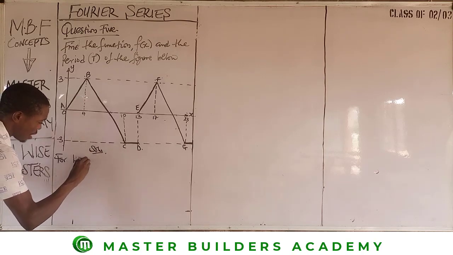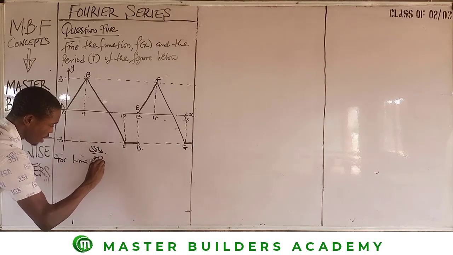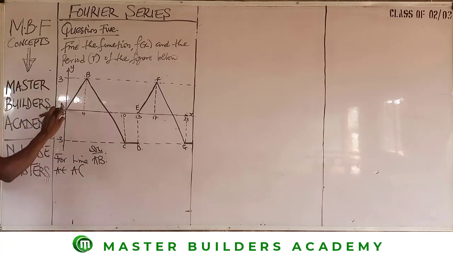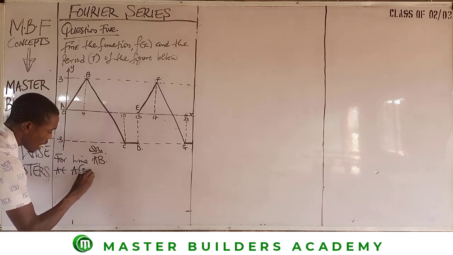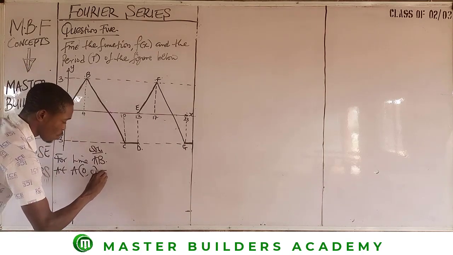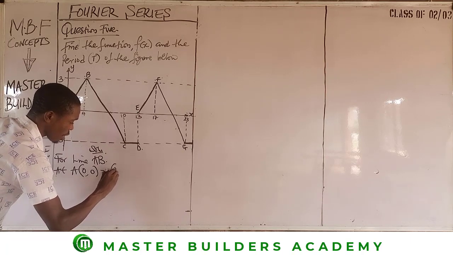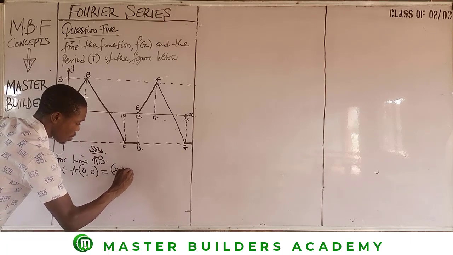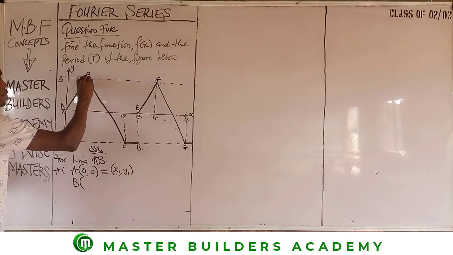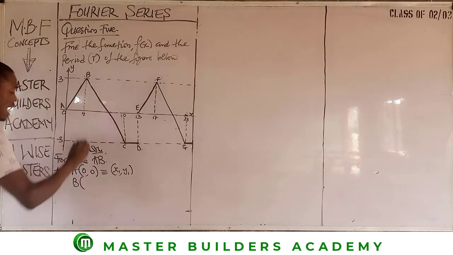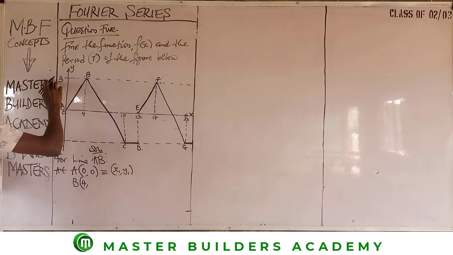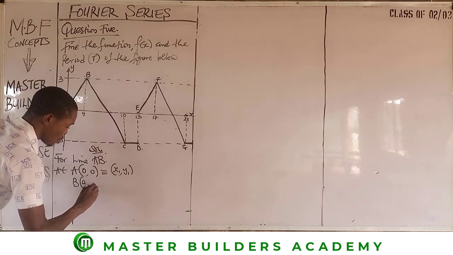For line AB at A, which is the origin, both x and y are equal to 0, and this is equivalent to x1, y1. Then at B, if I trace the value down, I have that x is 4. Don't forget you take x first, and when I trace this way, I have that y is 3.